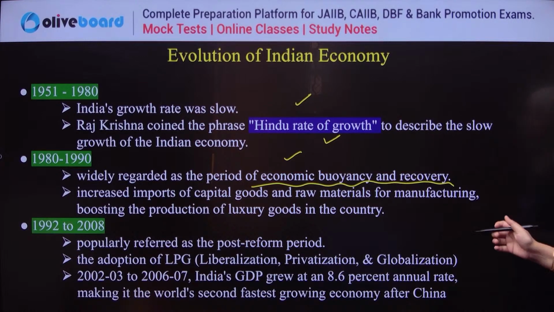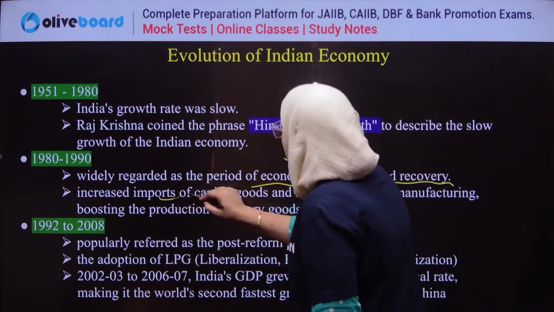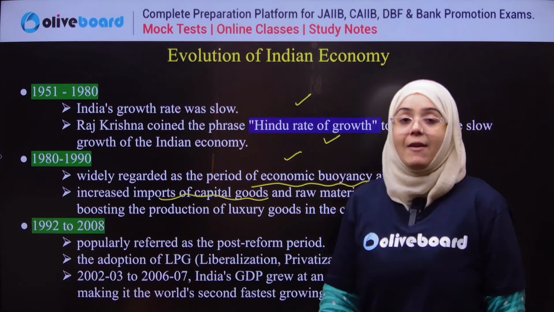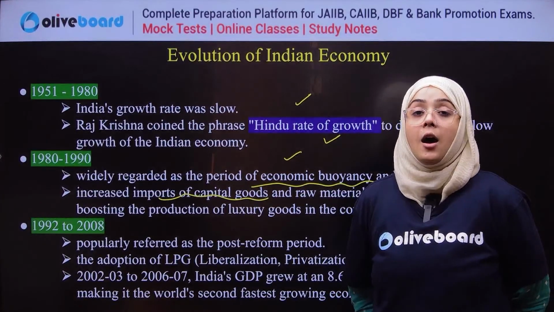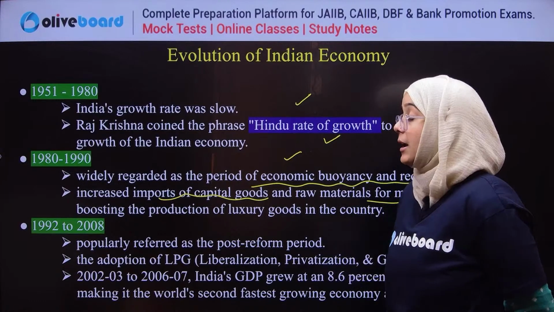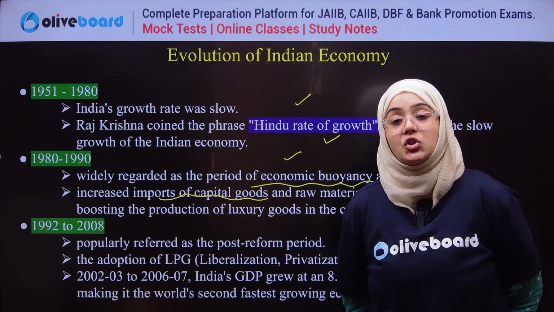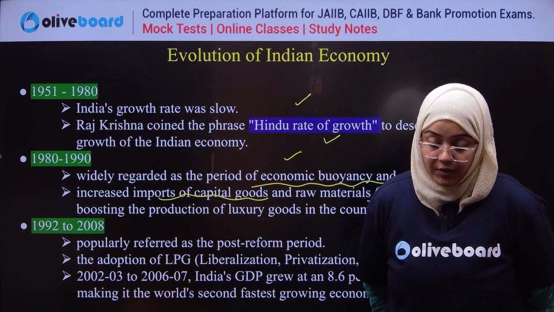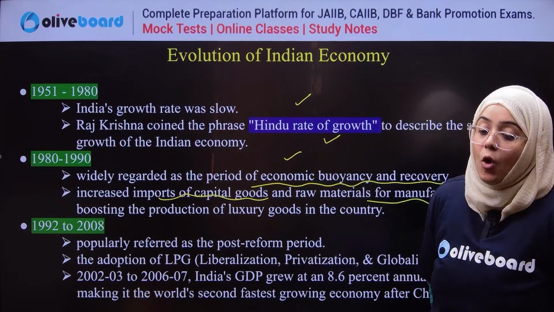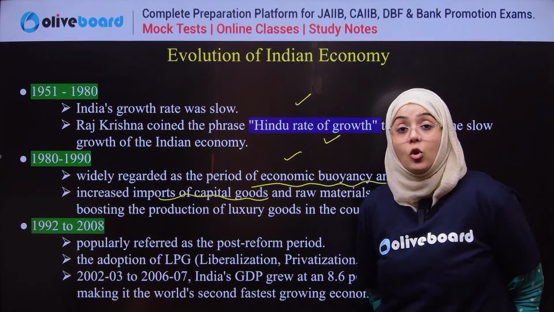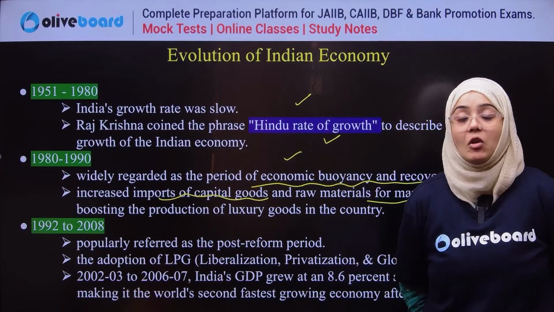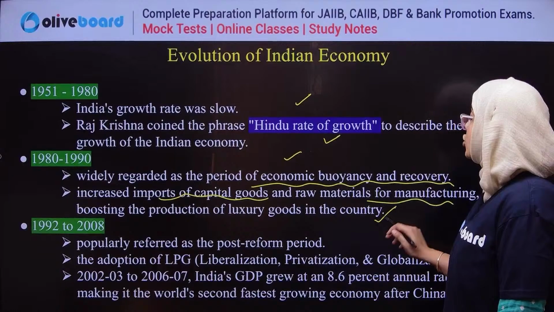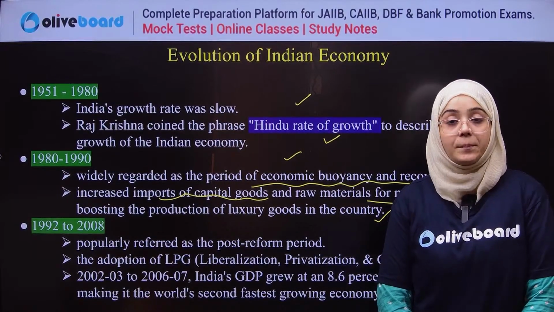Okay, here we have an increased import of capital goods and raw material for manufacturing. So we actually increased the importing of capital goods, like machinery and equipment, and raw material from different countries. Why? Because we want to have good manufacturing plants also. Now here, this boosts the production of luxury goods in the country.